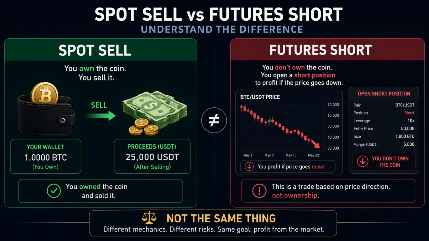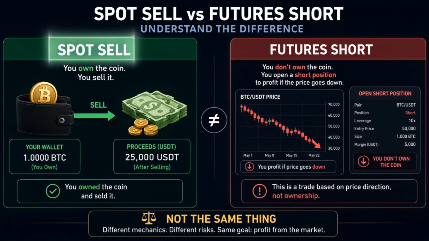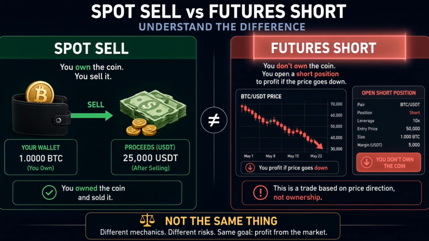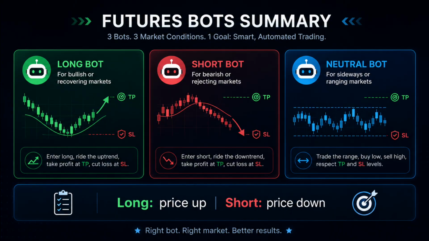So the simple rule is this: long means you expect the price to go up, short means you expect the price to go down. But both can lose money if the market moves the other way. This is why risk control matters. A long trade can use take profit and stop loss. A short trade can also use take profit and stop loss. The direction changes, but the need to manage risk stays the same.